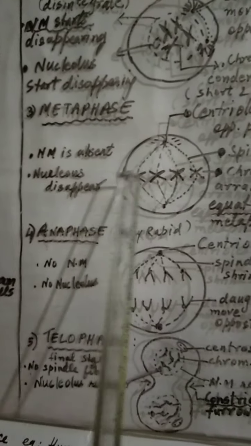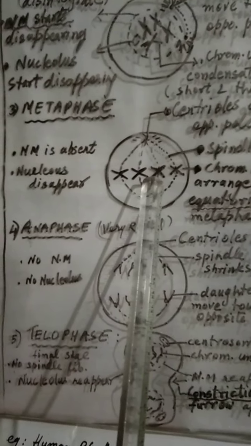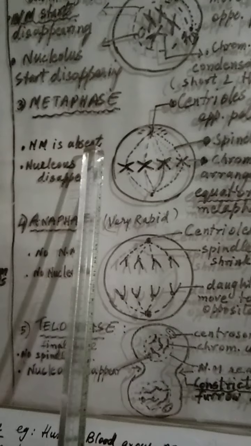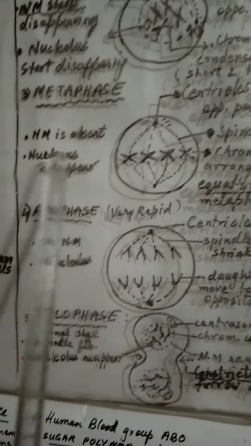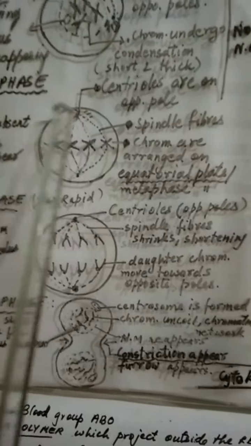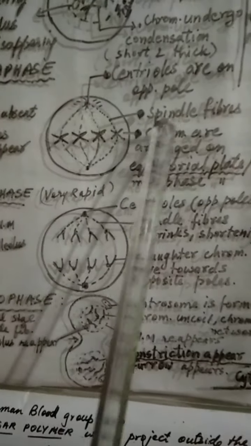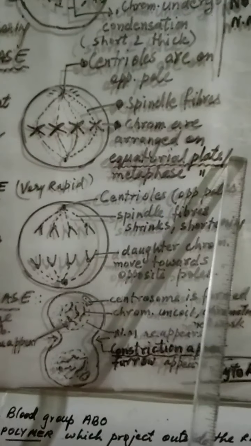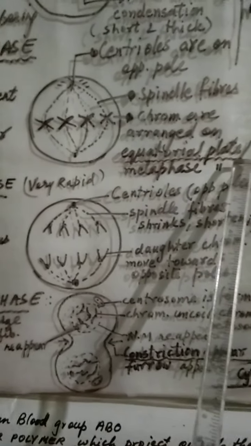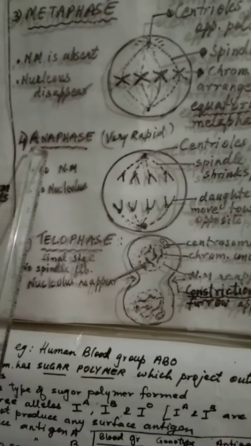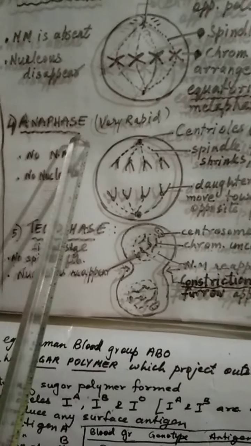After prophase, it enters into metaphase. Metaphase is symbolized by the chromosomes arranged on the equator. What happens over here? Number one, the nuclear membrane disappears, it is absent. The nucleolus disappears, it is absent here. The centrioles are on the opposite poles. Here spindle fibers are formed. Chromosomes are arranged on the equatorial plate, or we call it the metaphase plate. So this is metaphase.